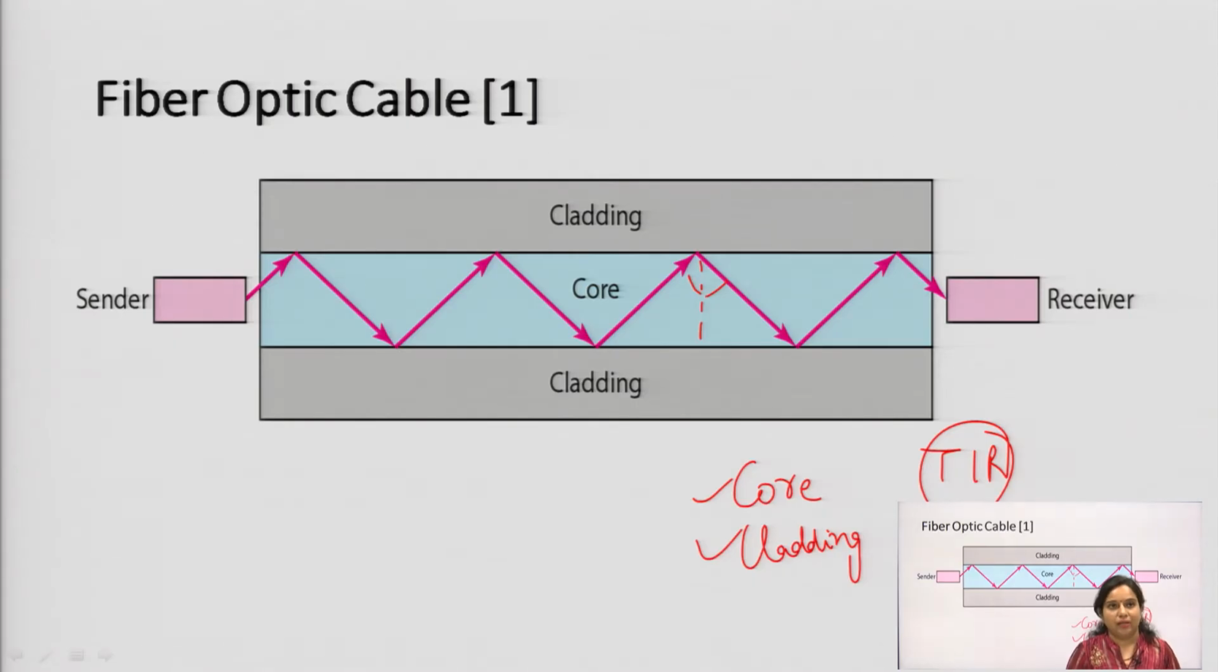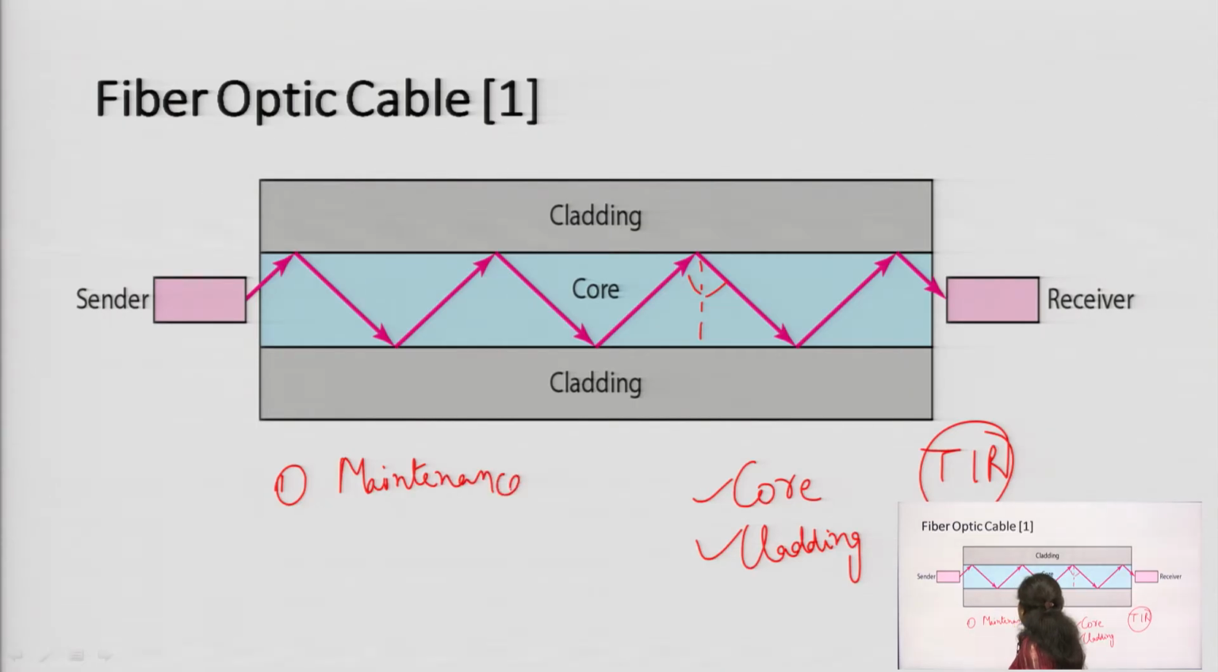There are some disadvantages related to this fiber optic cable. First disadvantage, its maintenance cost is quite high. You require specialized engineers. If any fiber optic cable breaks within 10 kilometers of distance or so, then you have to identify what the problem is. Engineers are required, so the maintenance cost is quite high.